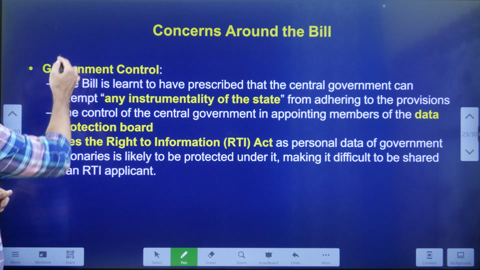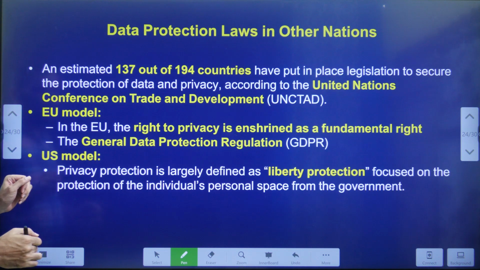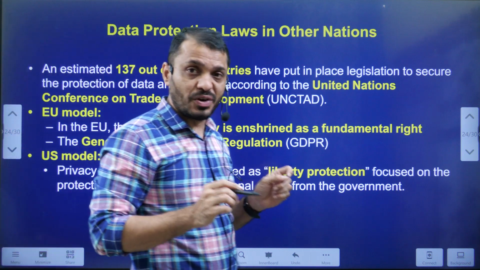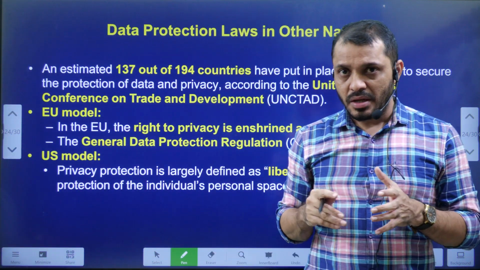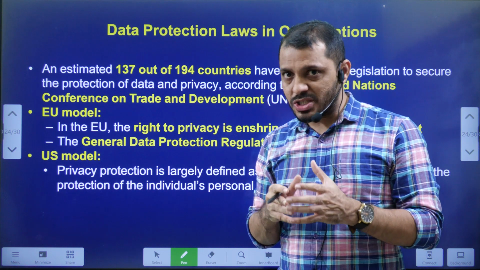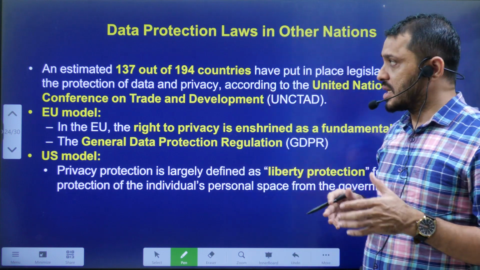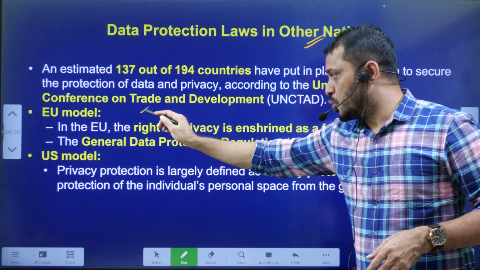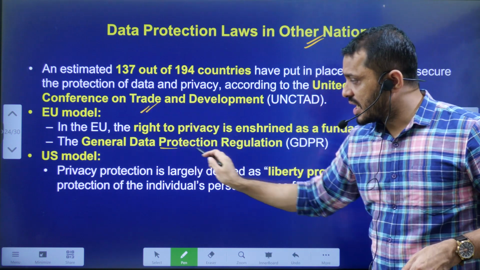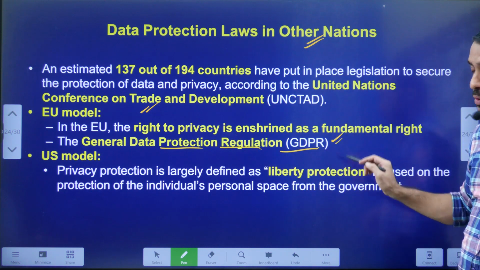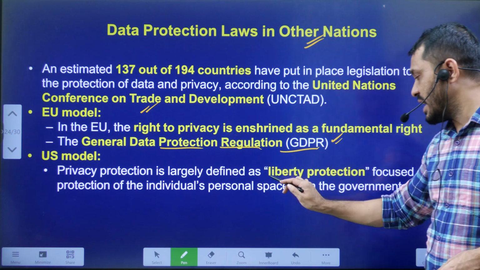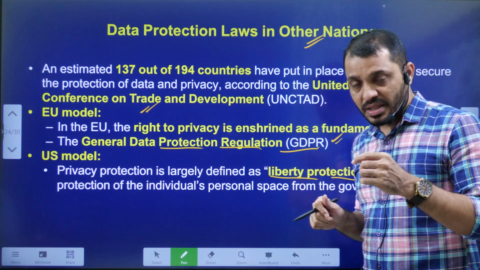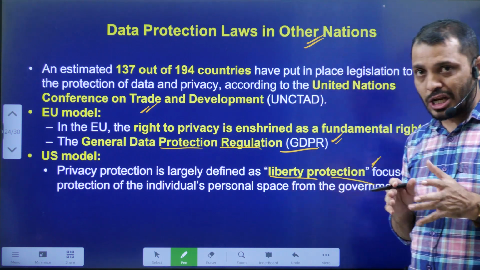Concerns around the bill. I already explained the excessive control regarding the Data Protection Board, that the right to be forgotten was not mentioned, and that criminal action was not there. These are some of the concerns regarding the bill. Data protection in some other countries: in the EU, they have the General Data Protection Regulation, and in the US they have liberty protection. That is the name of the data protection laws.